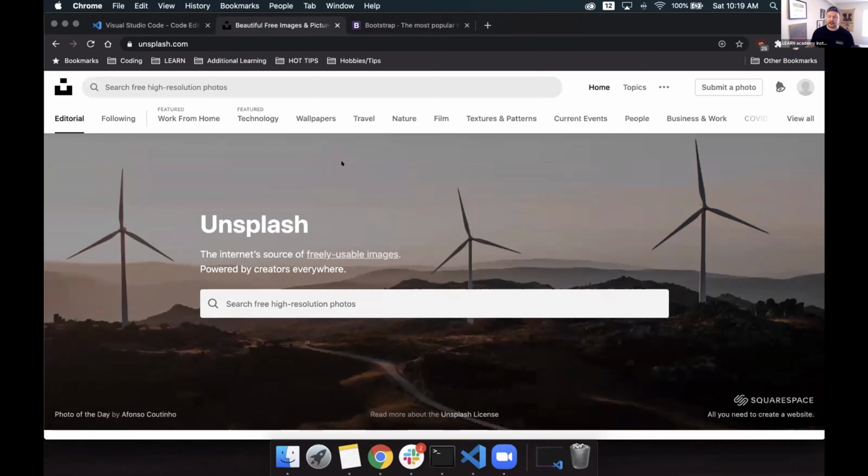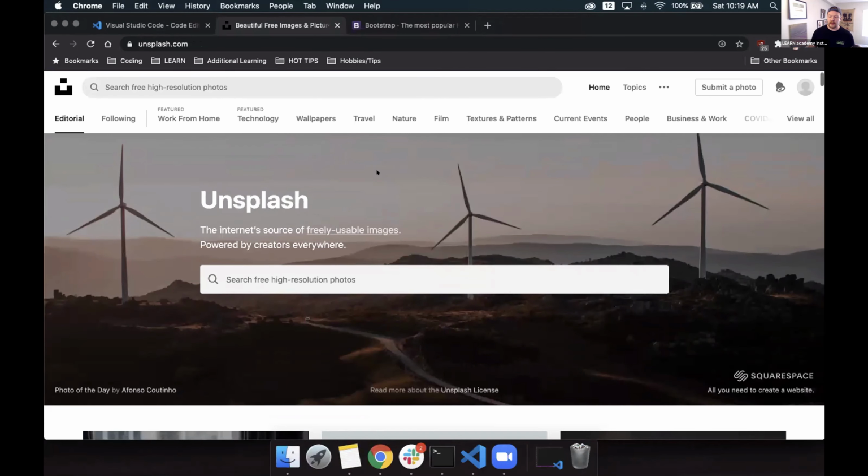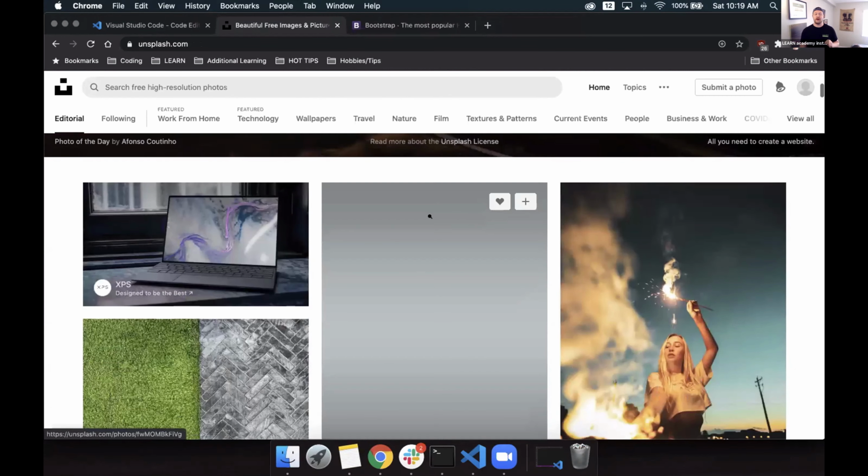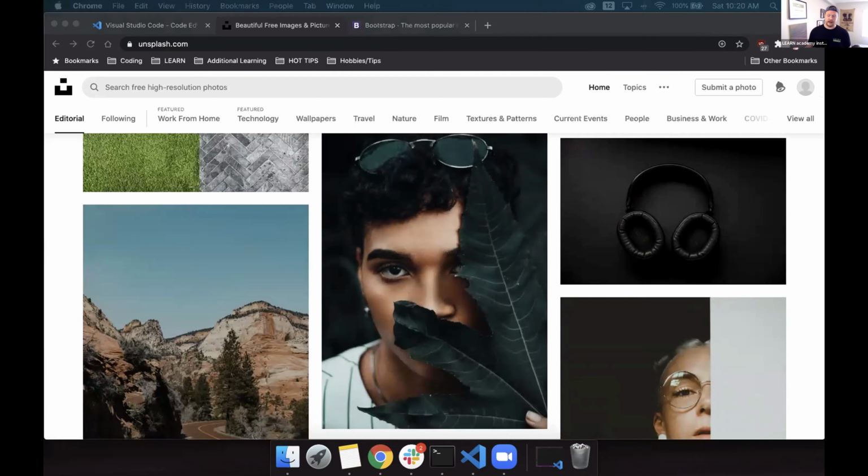If we go to unsplash.com, we can see this one main thing it says, the internet source for freely usable images. These are super high quality images. They're very, very cool. In fact, I use a lot of these for my own backgrounds on my wallpapers and stuff like that because they're really great and they're free. They're royalty free. We can use them at any point for anything we want to. So thanks Unsplash and all the contributors there.